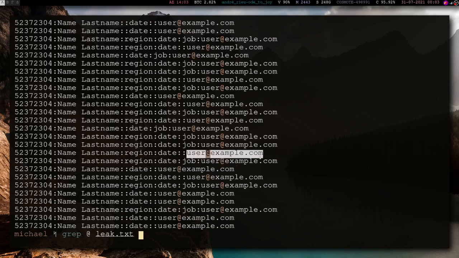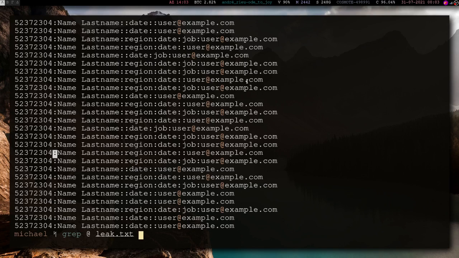We can use cut for this. We can say cut, separate everything into elements, and use the delimiter of the colon, and we want the last field. Actually, it's hard to do that because, as you can see, not everyone has the same amount of elements. Some of them have empty stuff. But the cool thing is that the emails are at the very end.